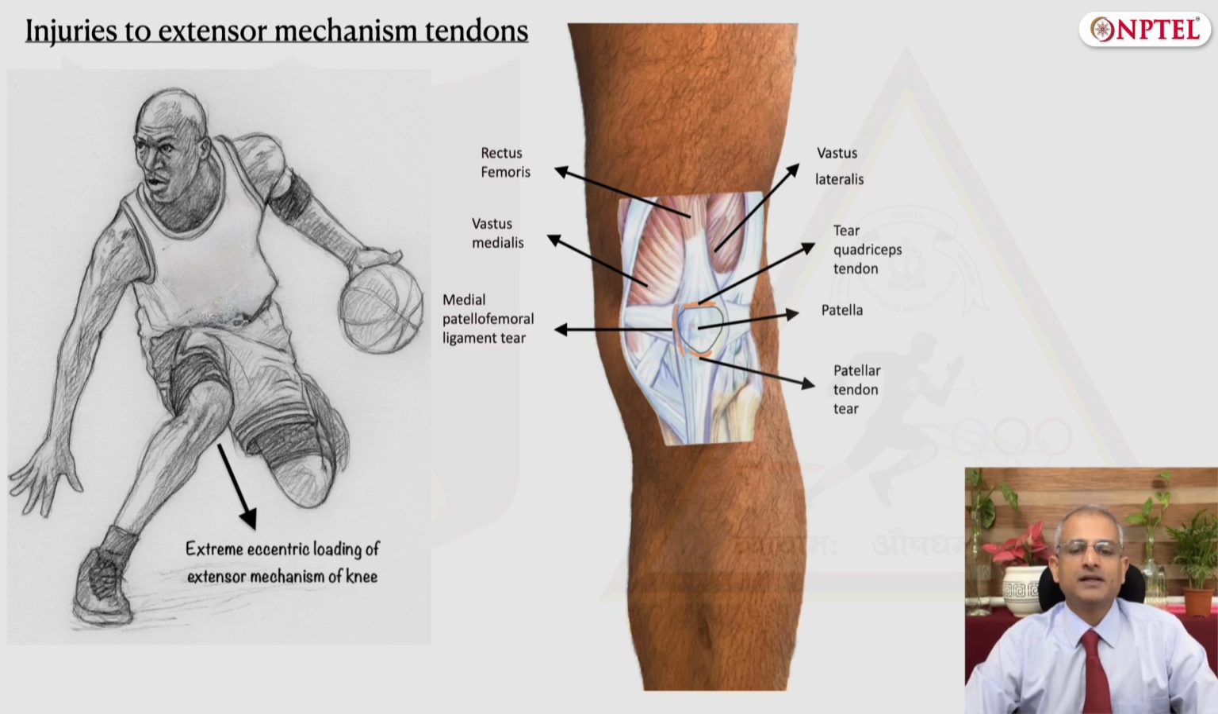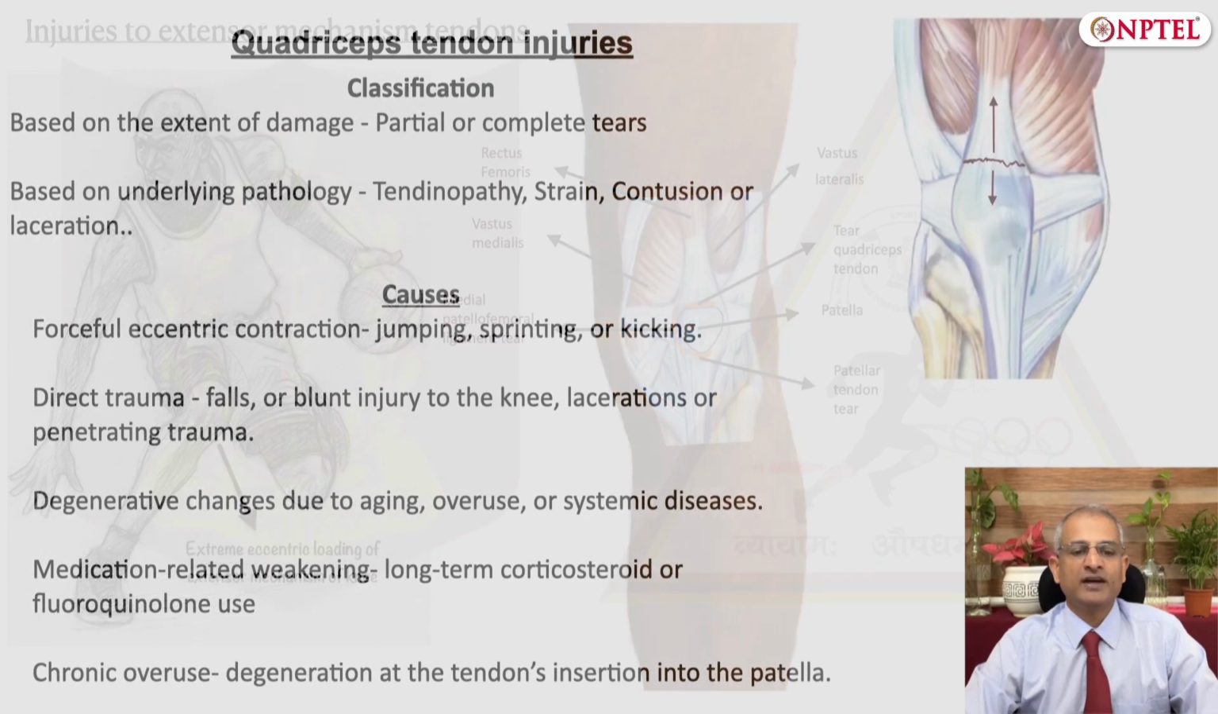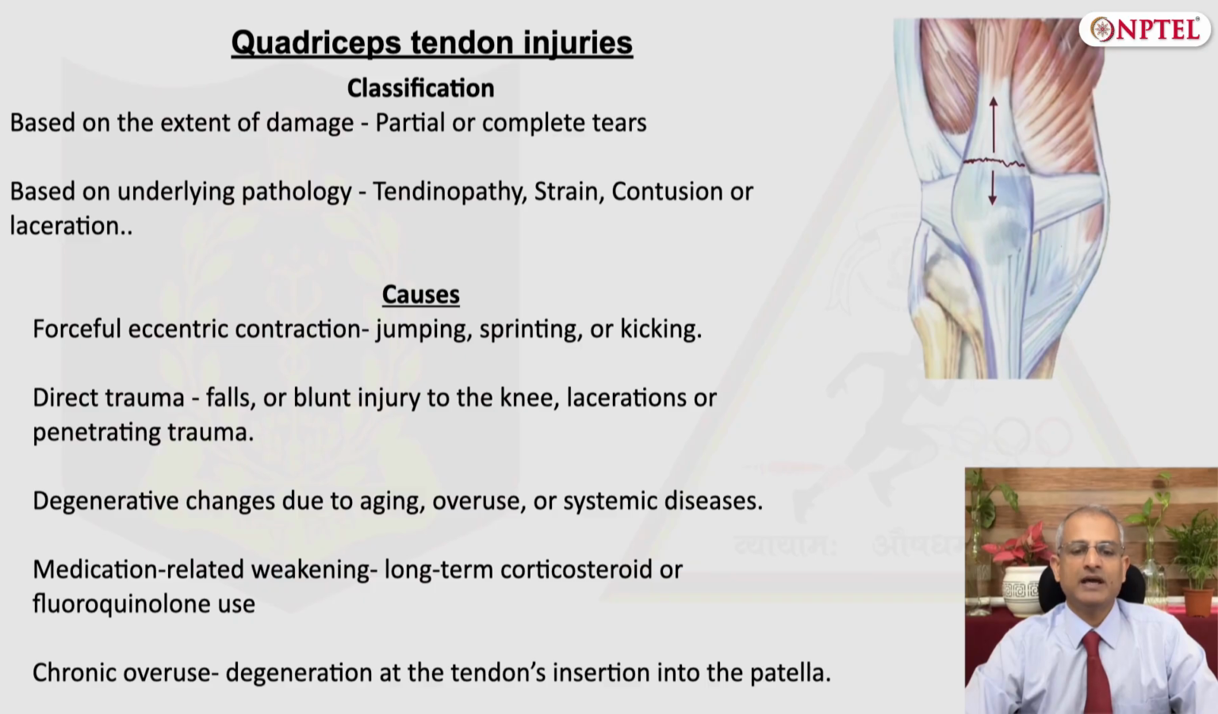The quadriceps and patellar tendon injuries can be classified based on the severity of damage to the tendon as partial or complete tears. Partial tears, as the name suggests, means only a few fibers are damaged, and complete means the whole tendon is damaged. Complete tears result in significant disability, that is, loss of extension of the knee, and generally require surgery, whereas partial tears can be managed non-operatively.